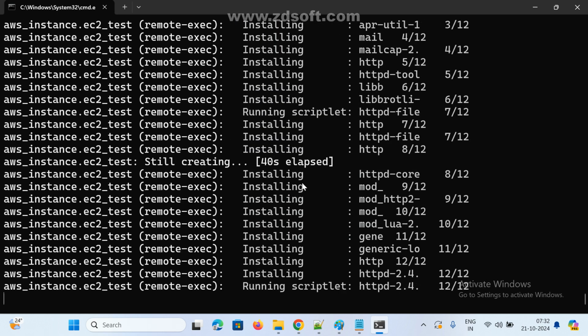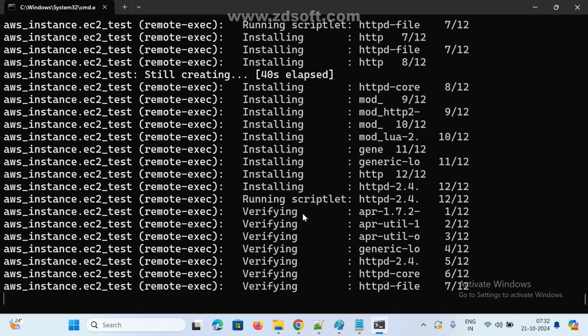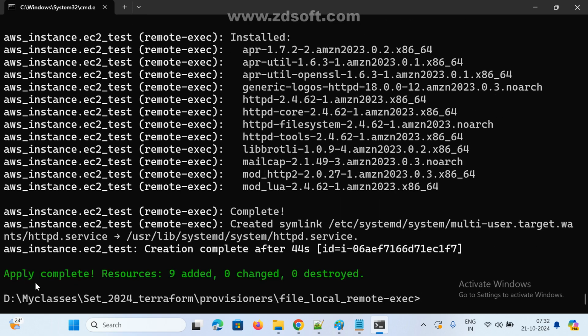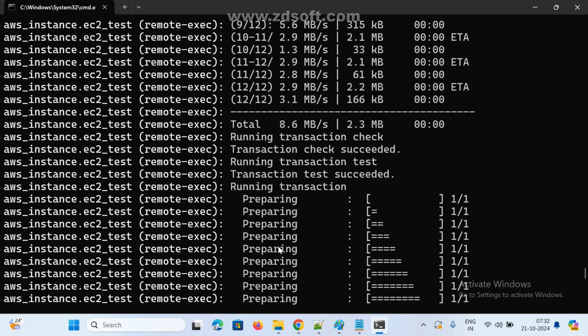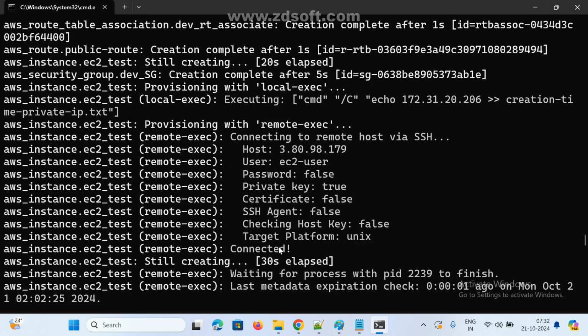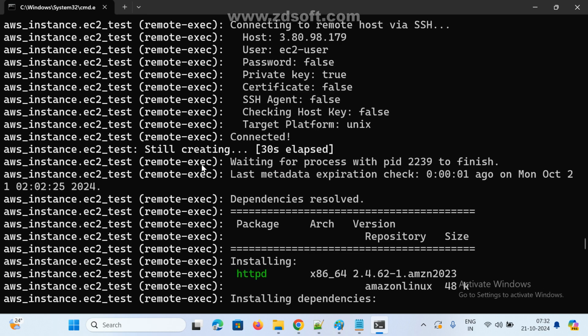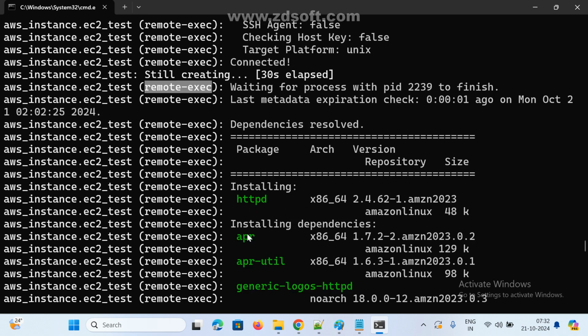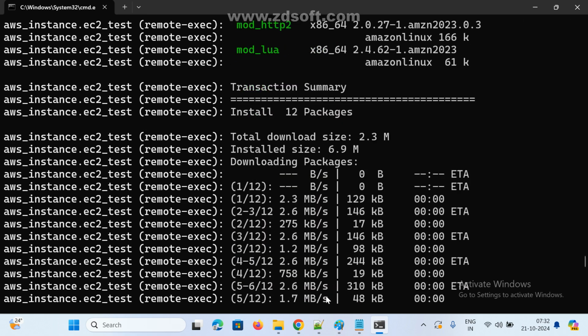See here, copied, one by one it is executing. This is the last. Now see here, done, 9 resources added. Now we can check everything here, how it is running. See here, HTTPD connected, and our remote exec is also executed, and the HTTPD package is also installed, everything done.